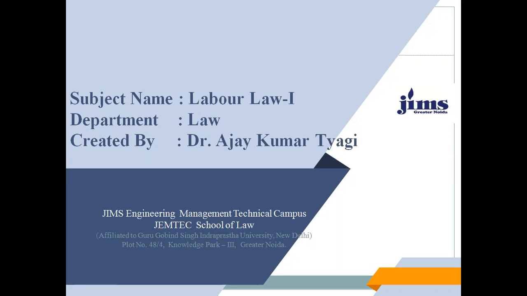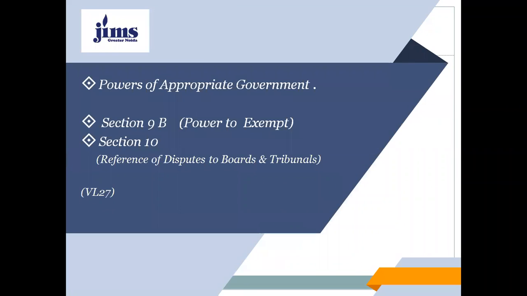We'll study the Industrial Disputes Act 1947, and under that head, we'll talk about the powers of the appropriate government. Today, we'll talk about the power to exempt given to the appropriate government under Section 9B and the power to refer disputes to boards and tribunals given under Section 10. This is video lecture number 27.